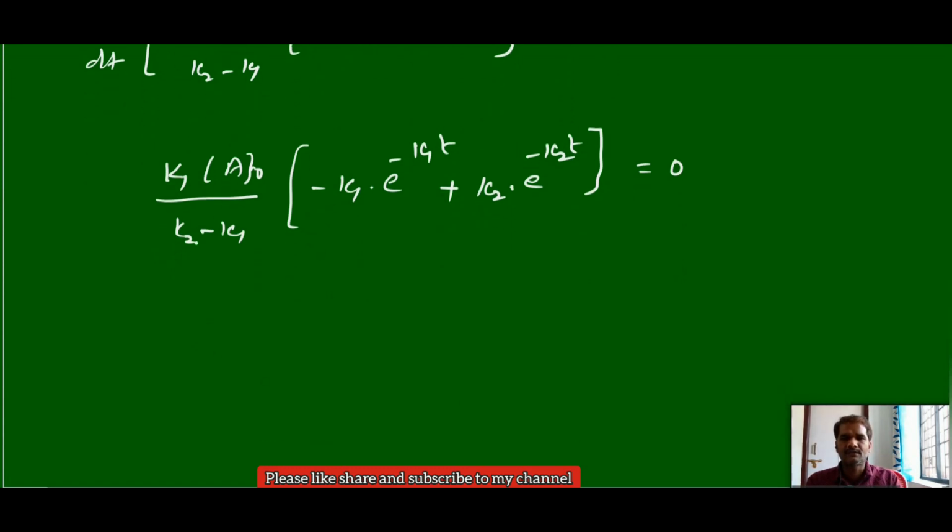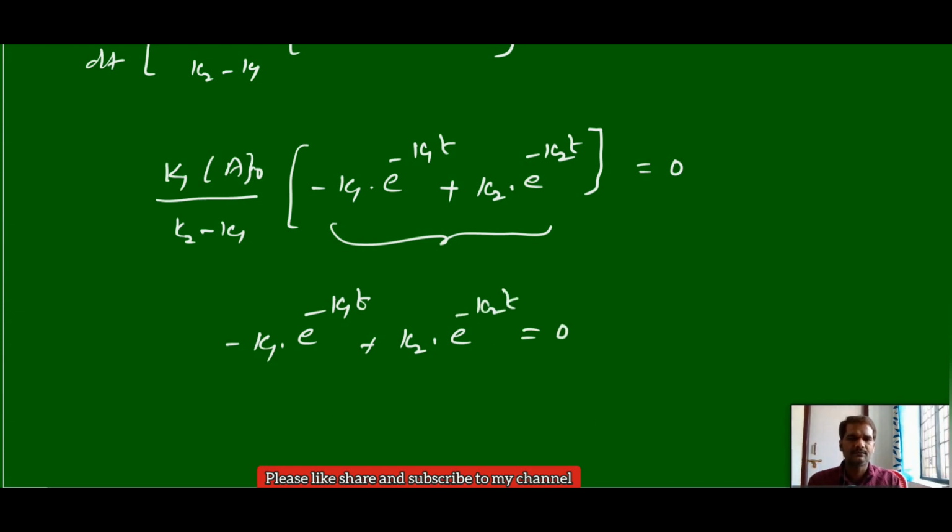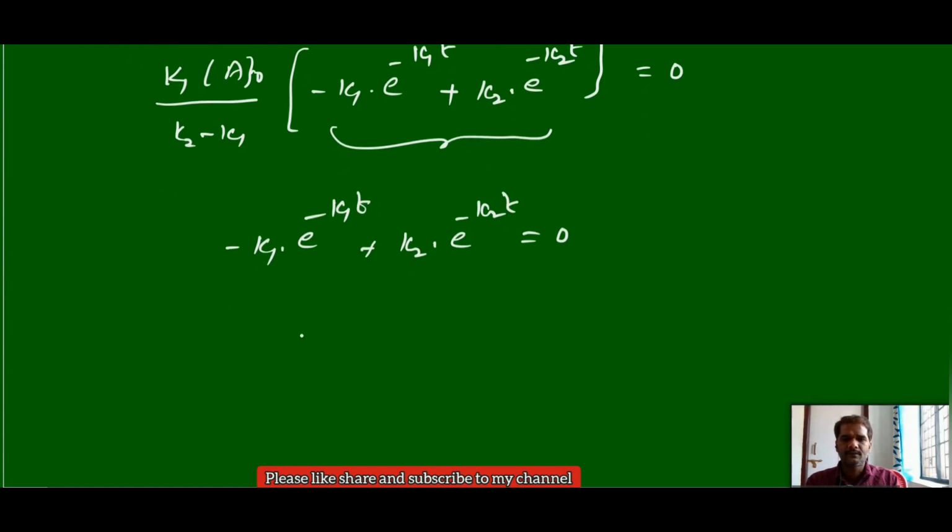Now from this, anyhow this term will be 0. Now you can take this term equal to 0. That means minus k1 into e power minus k1t plus k2 into e power minus k2t is equal to 0. From this you can write k2 by k1 is equal to e power k1 minus k2 t overall.